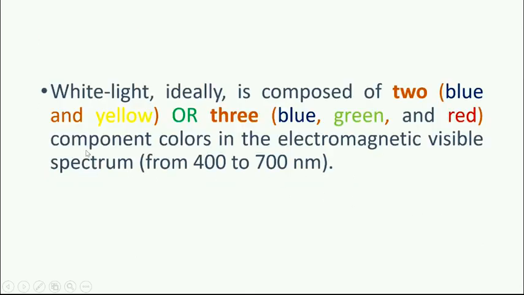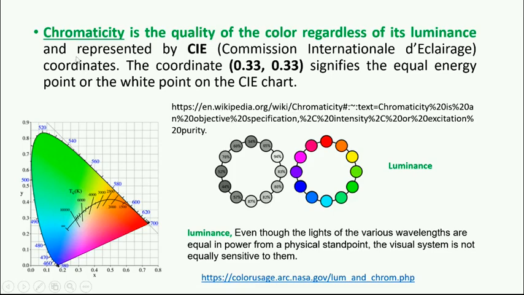Okay. So you know the white LED is ideally composed of two colors, blue and yellow, or of the three primary colors, blue, green, and red. The visible spectrum, you will be knowing, is from 400 nanometer to 700 nanometer. Some words are very important, though not asked as questions, but you should know chromaticity, the quality of the light regardless of luminance. What is luminance? Even though lights of various wavelengths have equal power from a physical standpoint, the visual system is not equally sensitive to them.